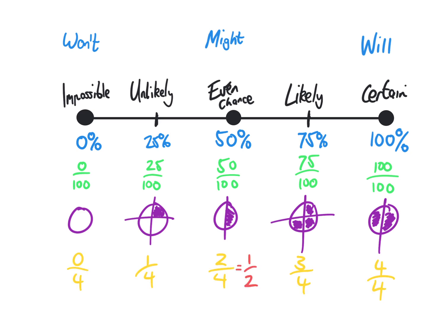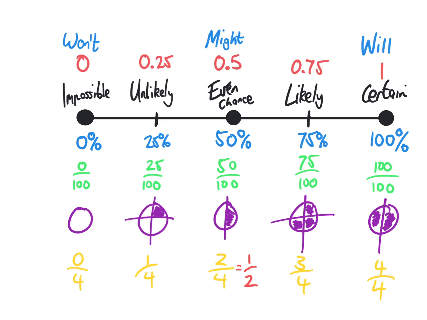Once again, if we talk about fractions, we could say that impossible is a 0 out of 4 chance. We could say that unlikely is a 1/4 chance. We could say that an even chance is 2 out of 4 or half a chance. We could say that likely is 3/4. And we could say that certain is 4/4 or a whole chance.